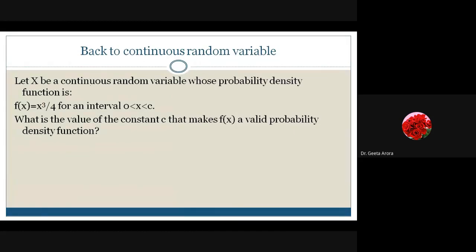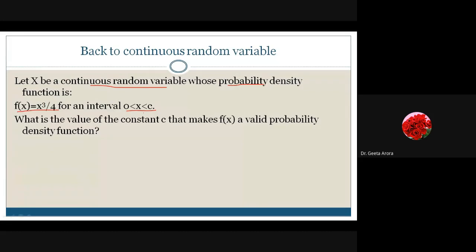Let x be a continuous random variable whose PDF, probability density function, is given by fx is equal to x cube by 4 for interval 0 to c. Here the interval is not fully given, they are saying it is given for interval 0 to c. You have to find out the value of this c that will make fx a valid probability density function. Correct? So this is what you have to do.